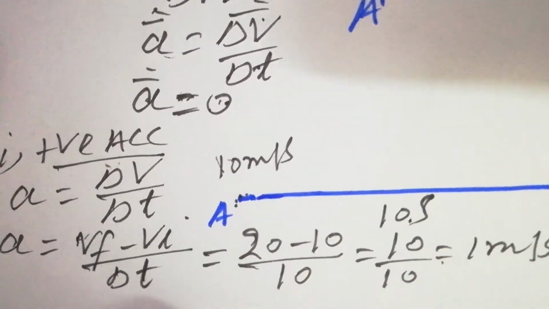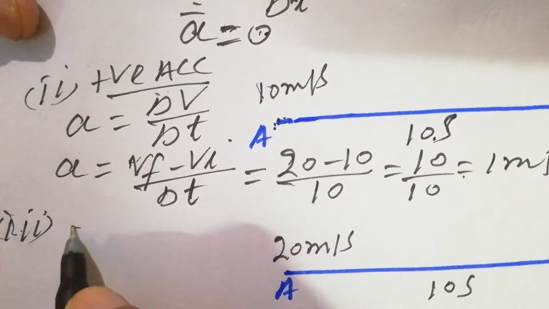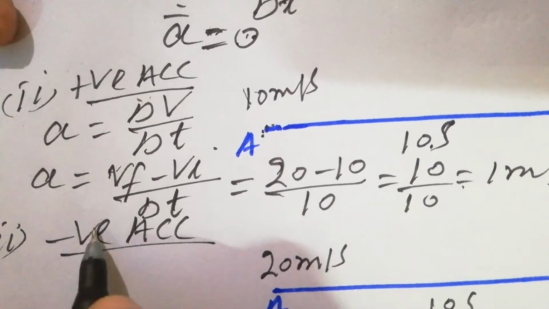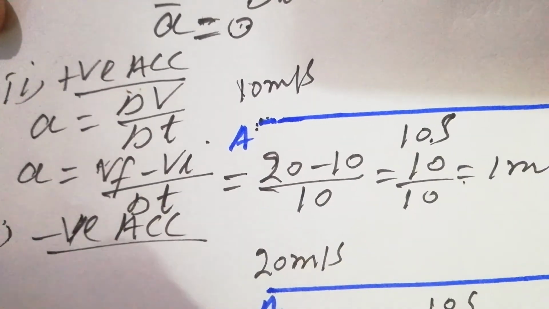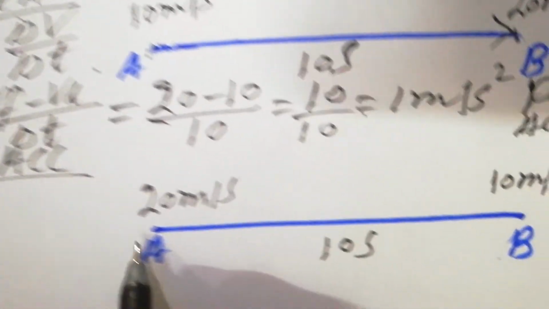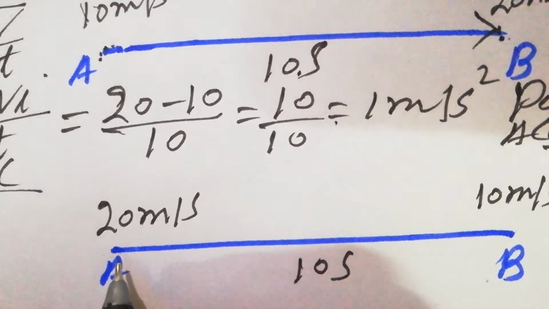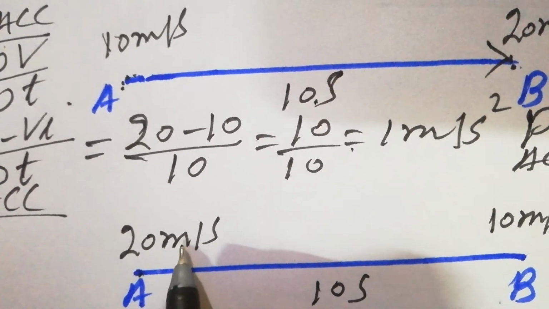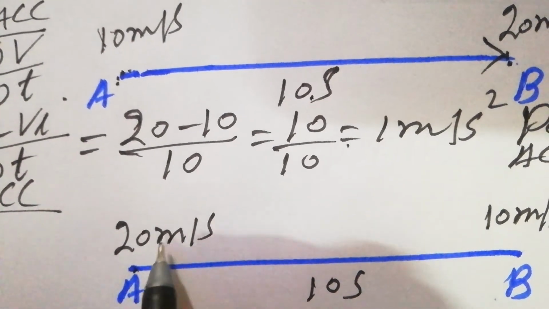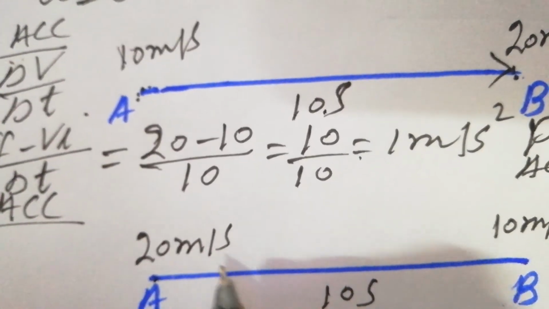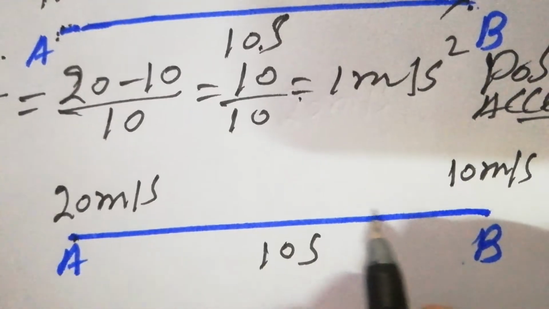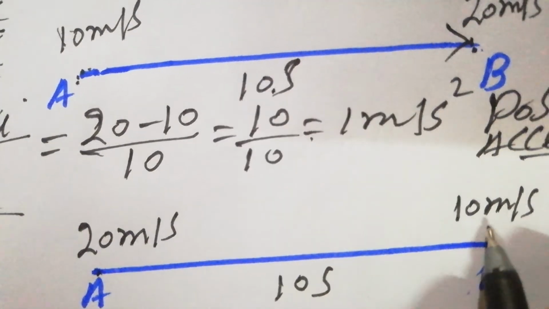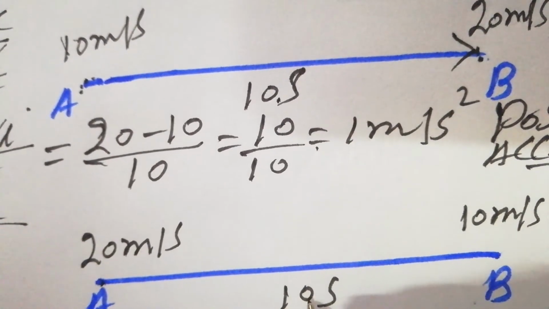And number three is negative acceleration. We have the third one, negative acceleration. We are taking the same example. Let's suppose the car is at point A, and its velocity at point A is 20 meter per second, and then the brakes are applied and its velocity decreases, and its velocity comes to 10 meter per second in 10 seconds.